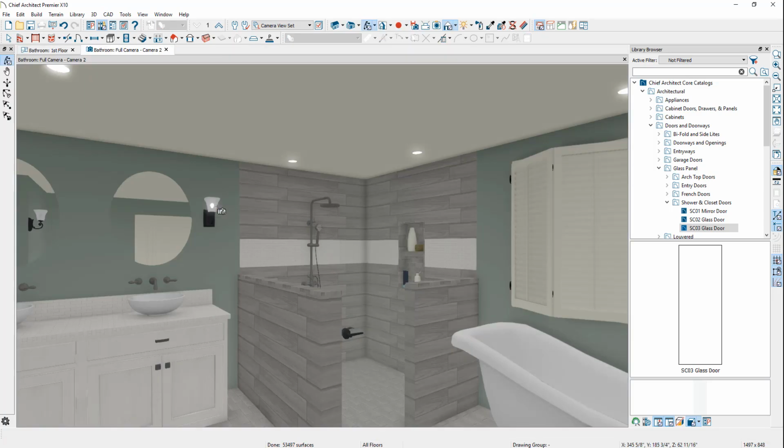And that is how you create a shower wall using a pony wall railing. In this video, we started out by drawing our interior wall, then placing a door, and then converting that wall into a pony wall railing. From there, we adjusted the heights of our walls and the heights of our railing, and then changed our materials to match the design of our bathroom.